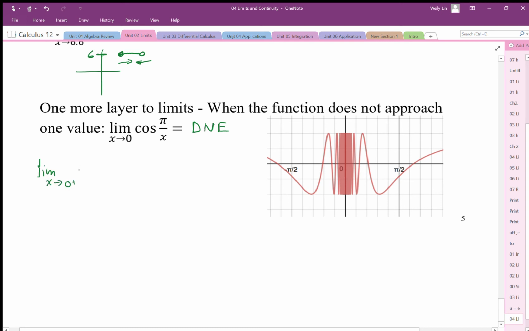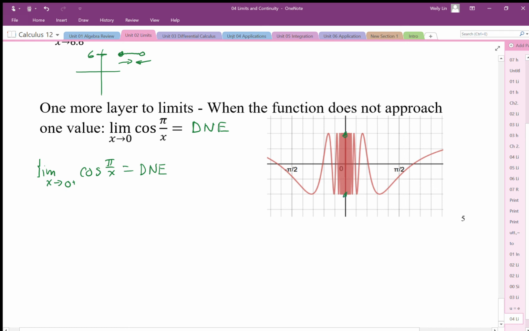side of this function, this is still going to go to infinity, although it's positive infinity, but even at positive infinity, it's just going to cycle between 1, negative 1, 1, negative 1. It's just going to keep on going infinitely up and down from 1 to negative 1. So again, because it does not focus in on one value, it just bounces between 1 and negative 1, okay,